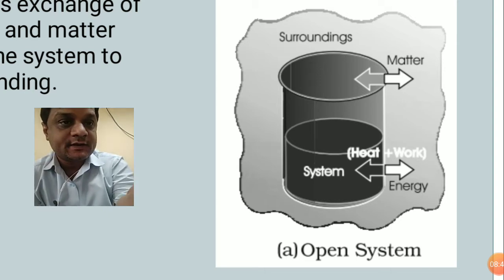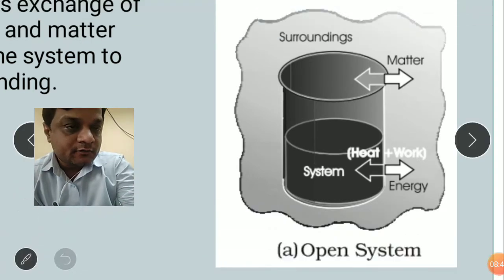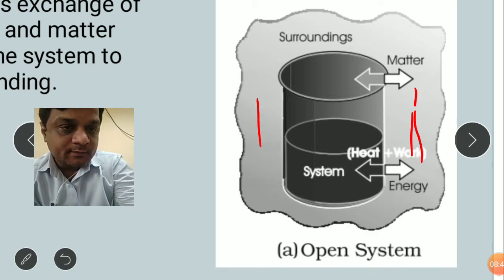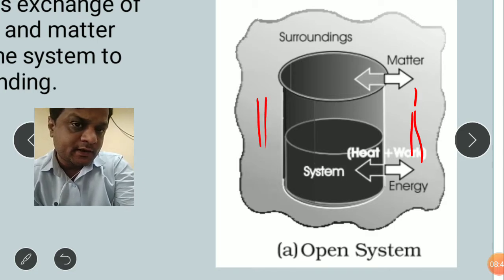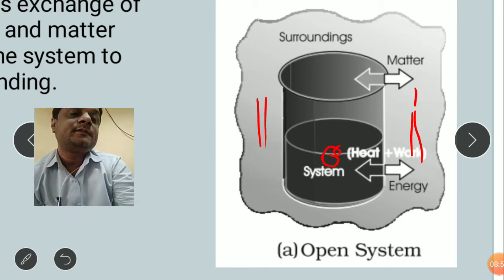In this case, if there is hot water present, the surrounding around the beaker wall will become heated up. So the system, the hot water, is exchanging energy with the environment.